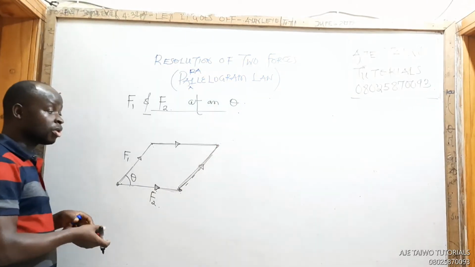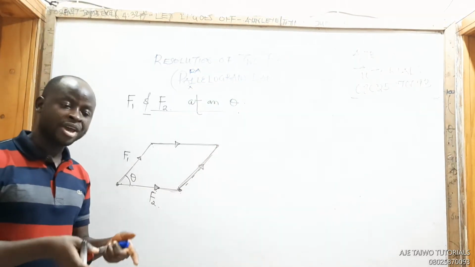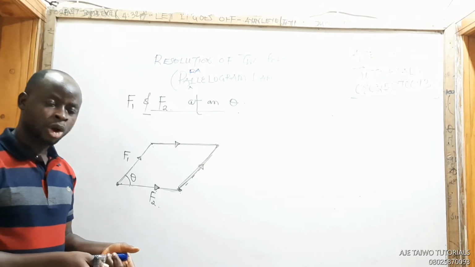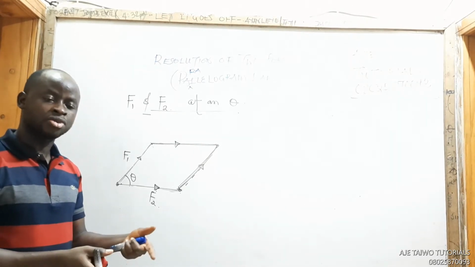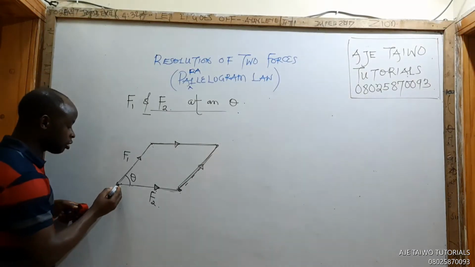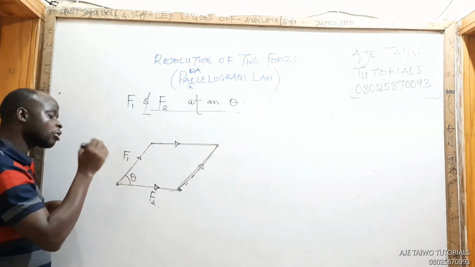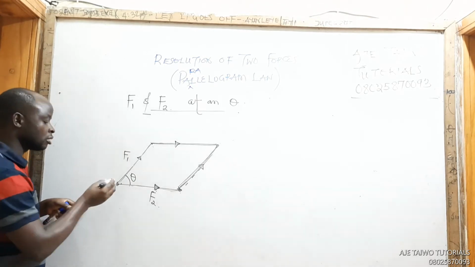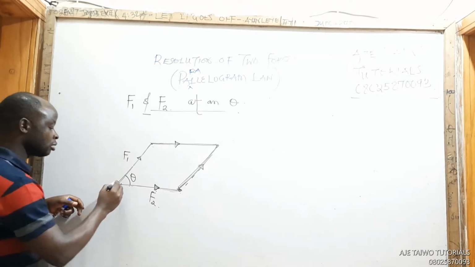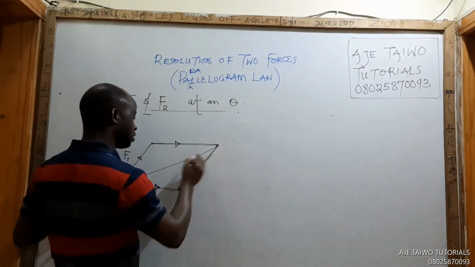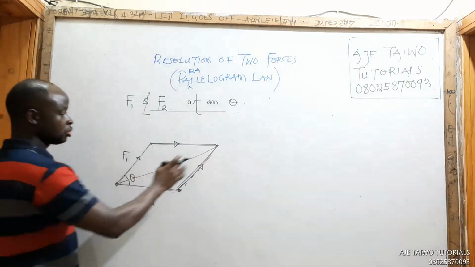Why? Because it says it is drawn from the point of intersection of the lines of action of the forces. The line of action of this is like this. The line of action of this is like this. So the point of intersection of the lines of action is here. So it will be drawn from this place. Just take note of that. That is where you must draw it from.